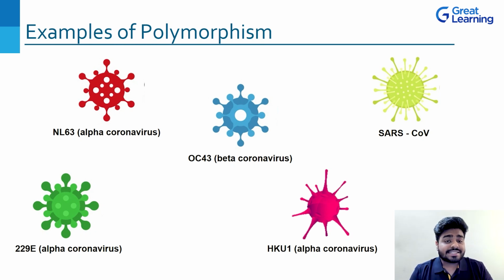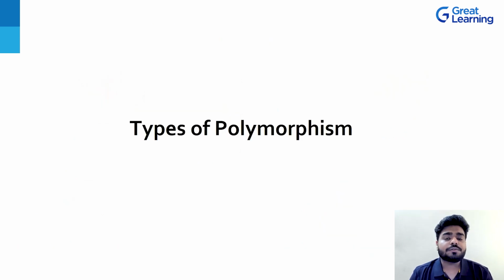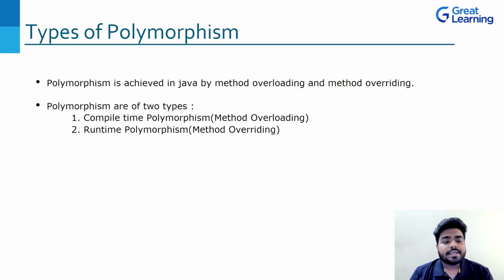But still we have not gone to the Java programming language. We have only understood the upper layer, like what is polymorphism, that's it, right? So now what we'll do is we'll jump into the Java programming language, and then we'll understand the different types of polymorphism in Java. So now let's see what are the different types of polymorphism in Java, right? Now you can see polymorphism is achieved in Java by two ways. One is method overloading and method overriding.